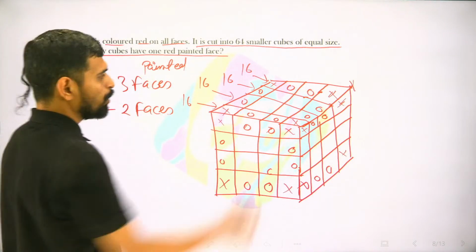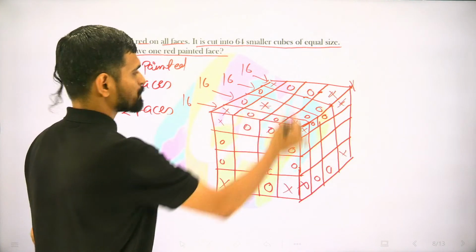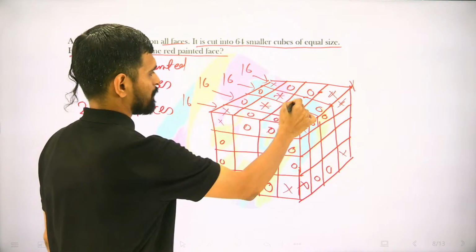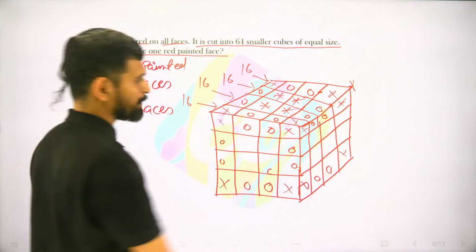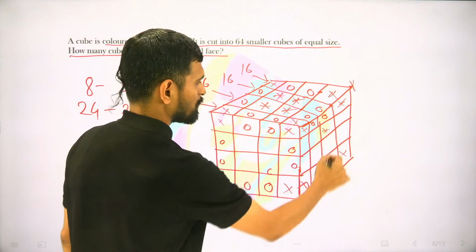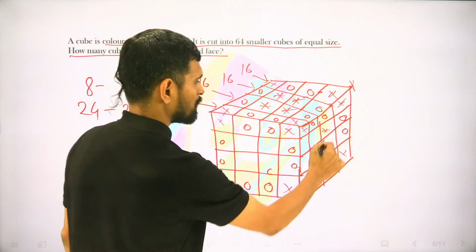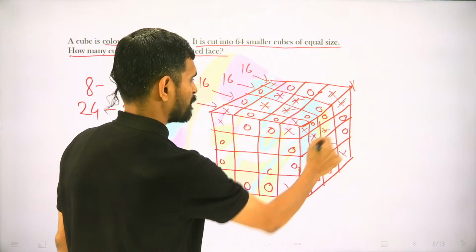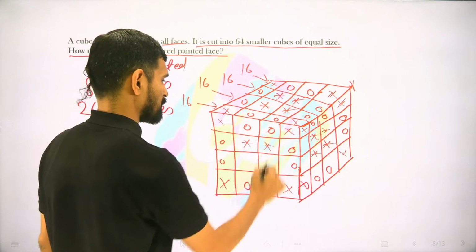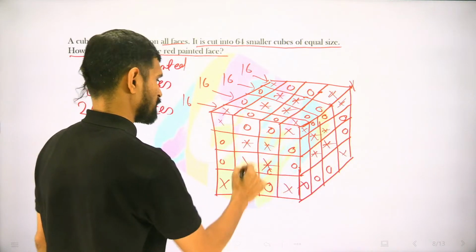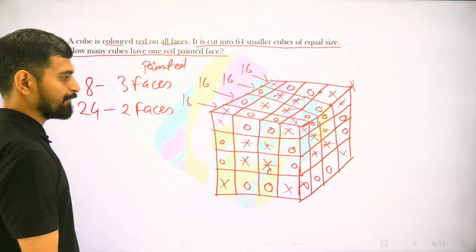So now, let's put this asterisk sign. These four will have one face painted. These four will have one face painted. These four will have one face painted.